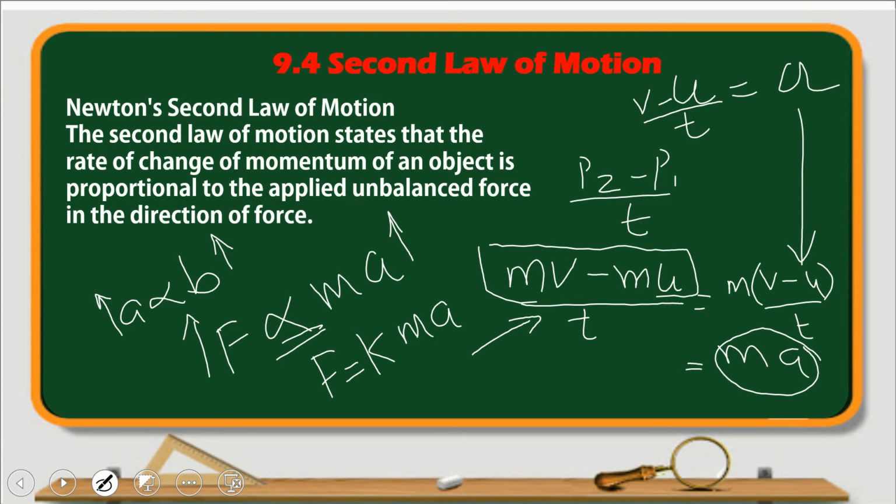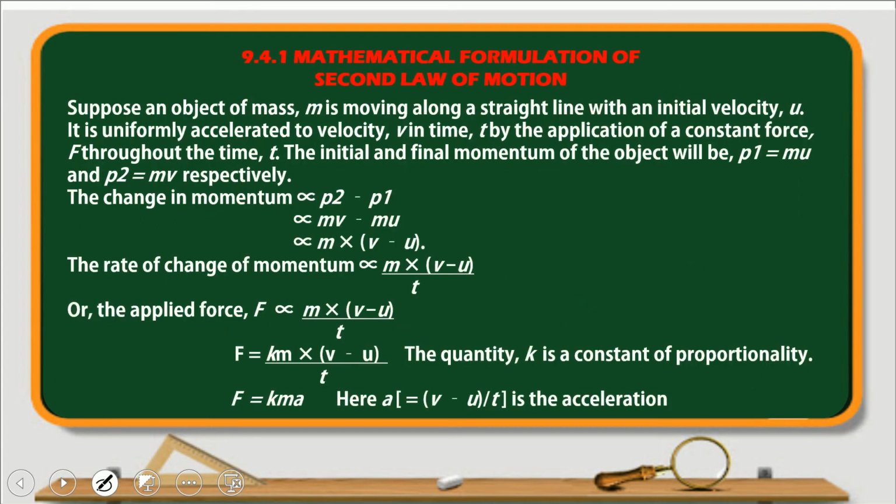So here, suppose an object of mass m, I think you understand all this. Instead of the proportionality sign you can put an equal sign here. The object of mass m is moving along a straight line with an initial velocity u, and it is uniformly accelerated to the velocity v in time t by the application of a constant force F throughout the time t. The initial and final momentum of the object will be P1 = mu and P2 = mv respectively. So the change in momentum, you understand it, that I explained there.